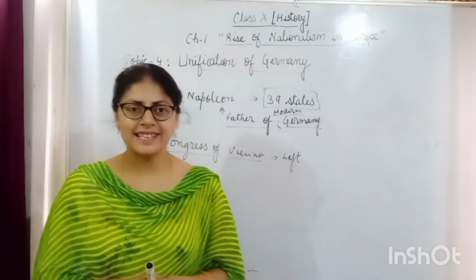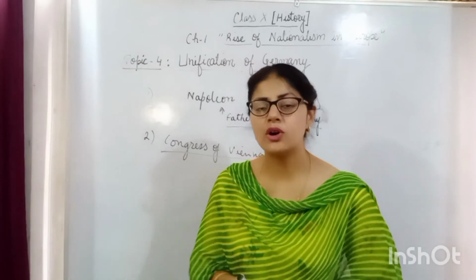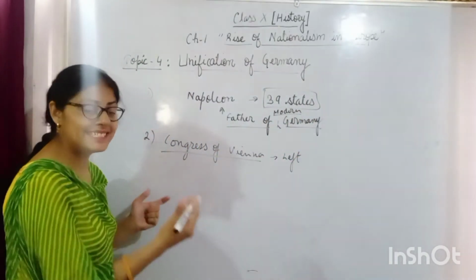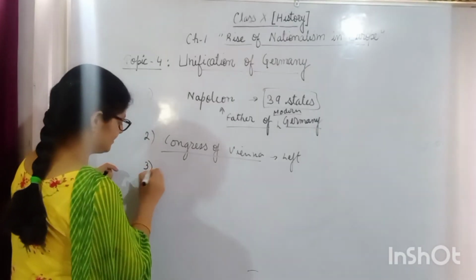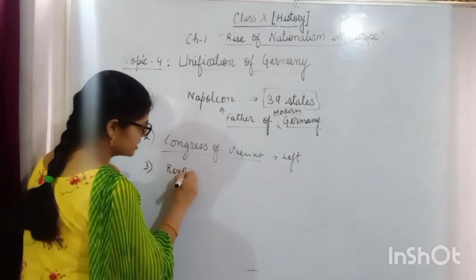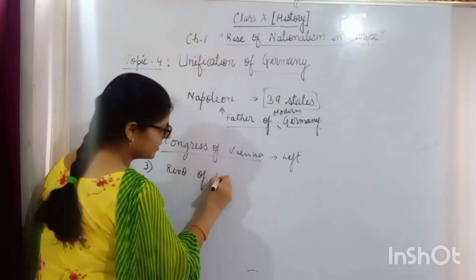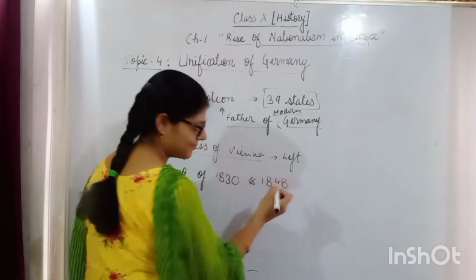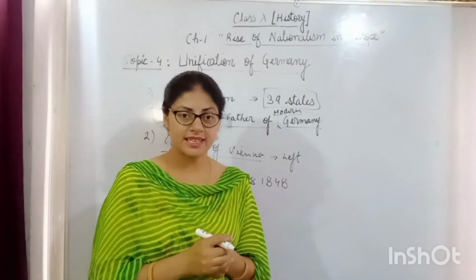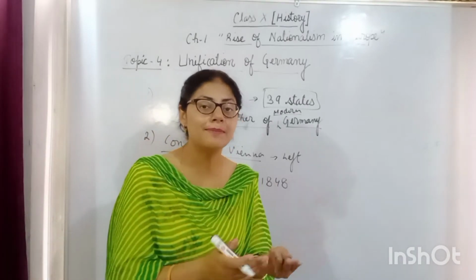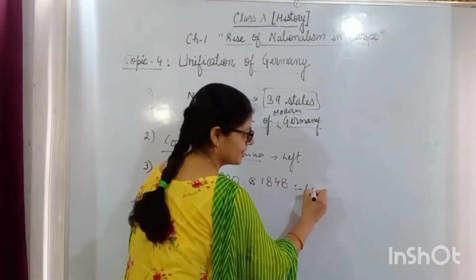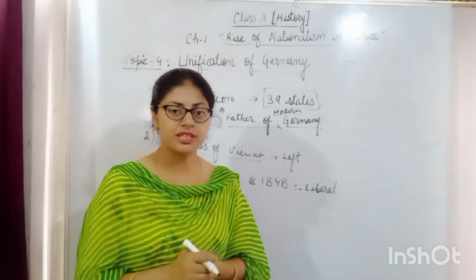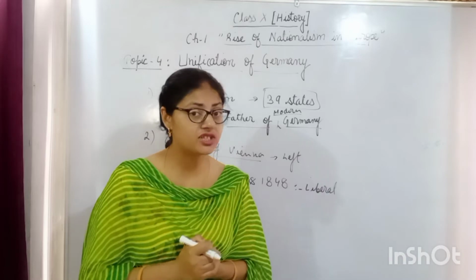You are familiar with these ideologies. You had seen that during the revolutions of the 1830s and 1848, various steps were taken. The efforts were made by the liberal group, who took the initiative for the unification of Germany.